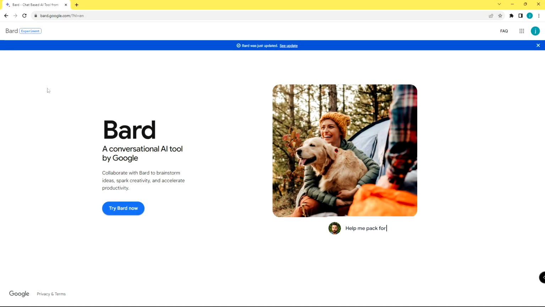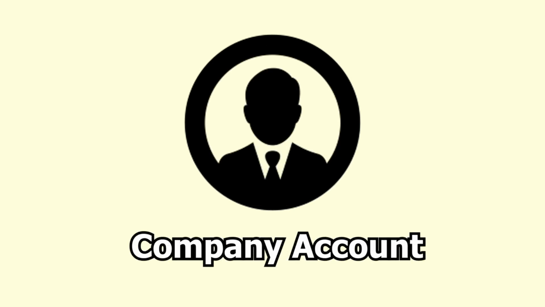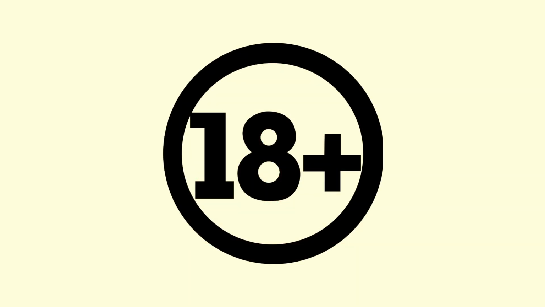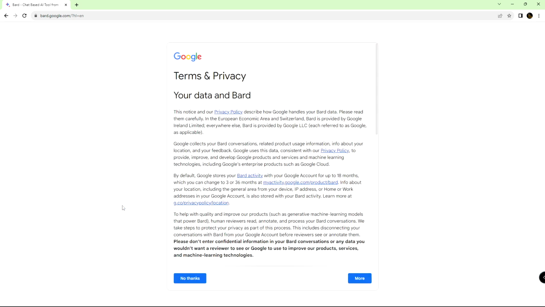Then you'll be taken to this website. Now, if you're going to try Bard, you'll need your personal Google account. If you're using Bard with a company account, the warning message will appear, saying that Bard isn't supported for this account. Also, you need to be over 18 years old in order to use Bard. When you're ready, click Try Bard.